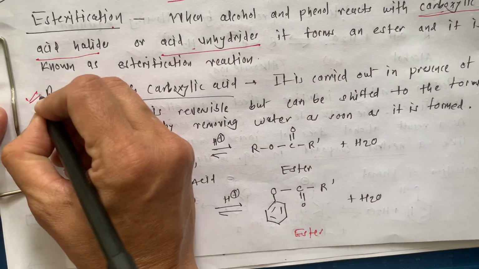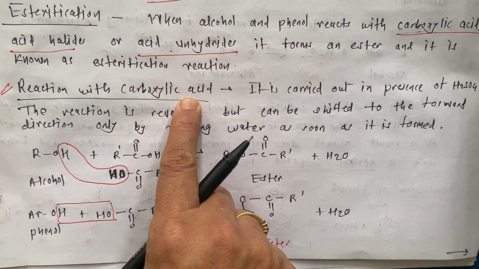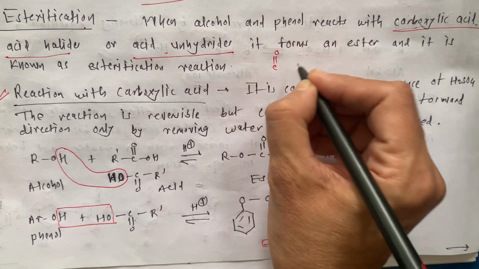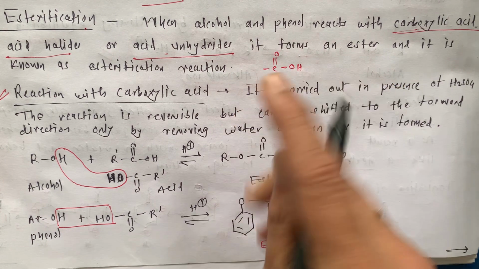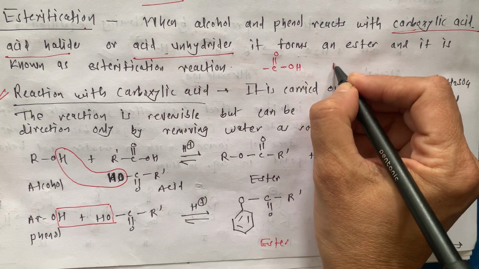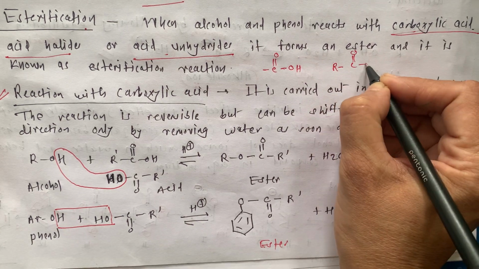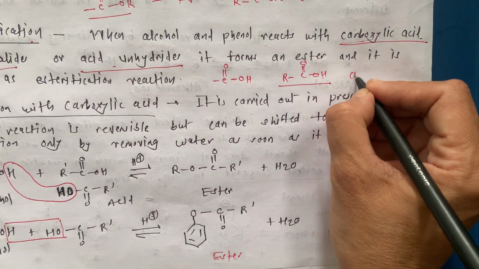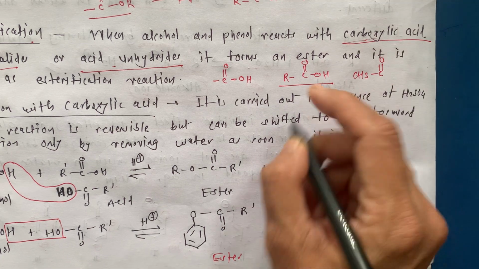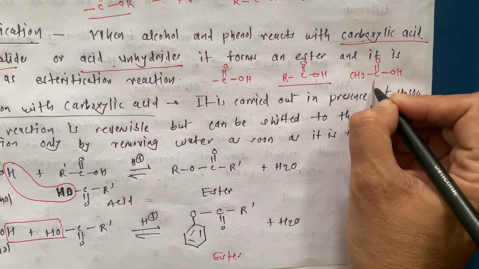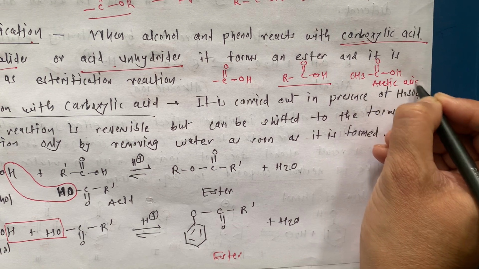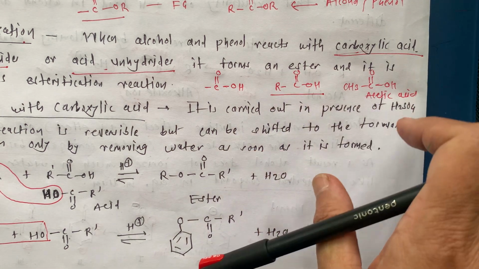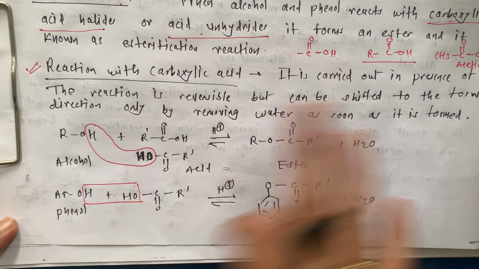First one is reaction with carboxylic acid. What is carboxylic acid? It is nothing but the C double bond O OH functional group. Okay, and this is the general representation of carboxylic acid. For explanation, we know this example: when the R group is CH3, then this is known as acetic acid. Do you remember all these things? This is the functional group, this is the general representation, and this is the example. Okay, now we will see in the general form.